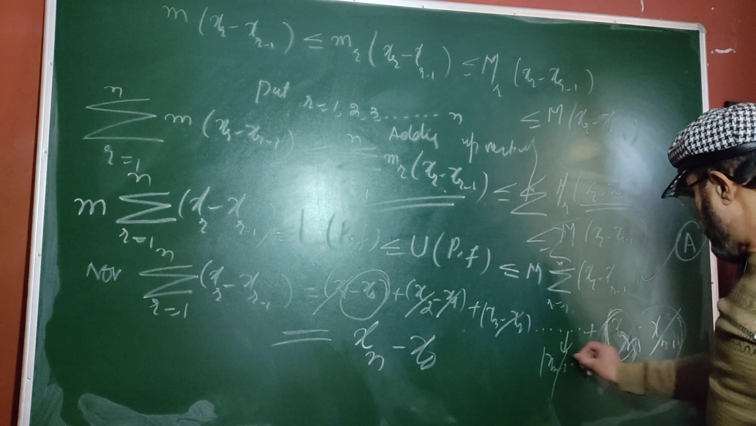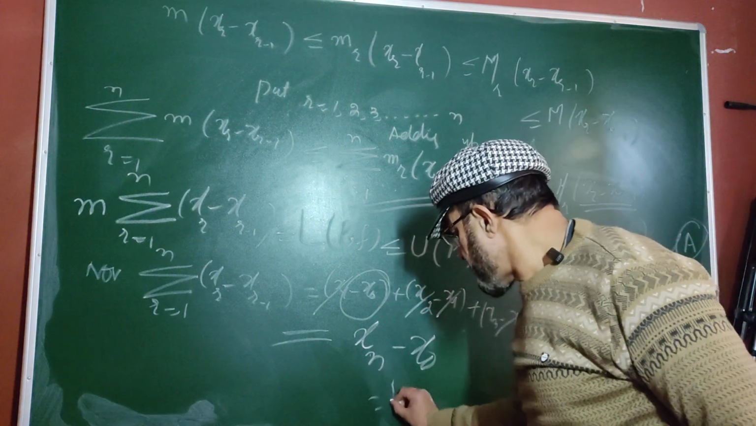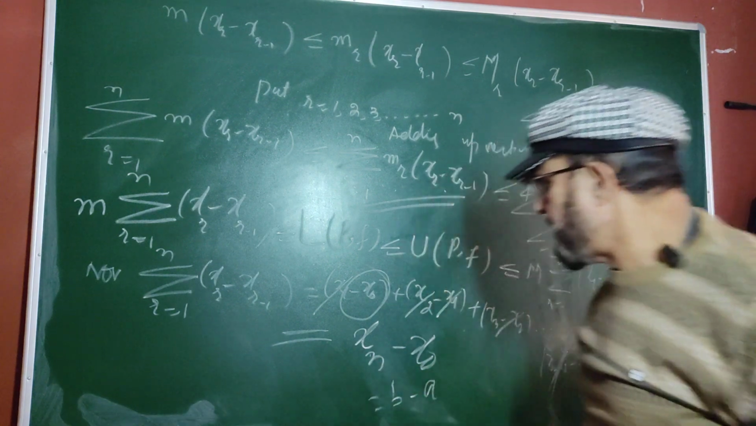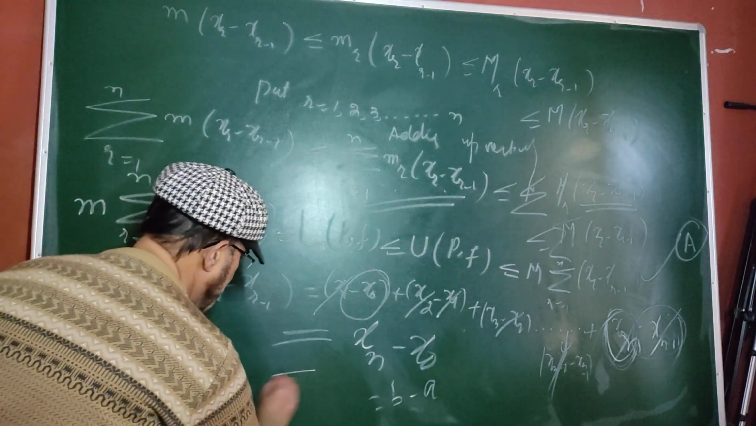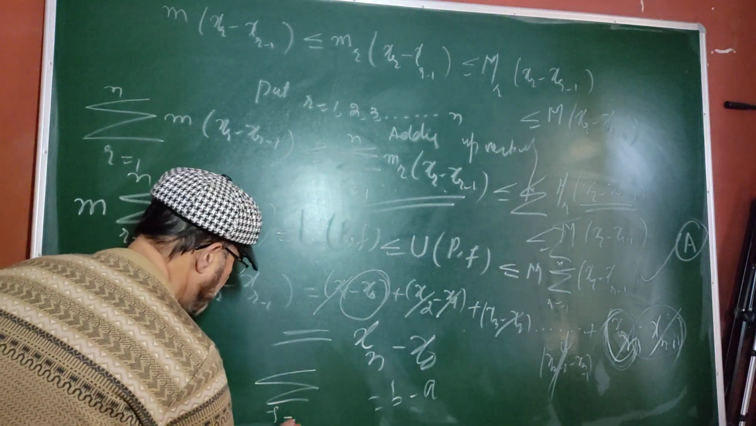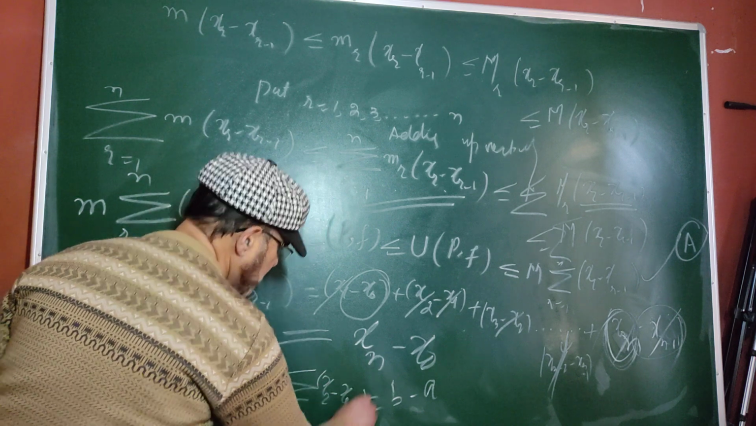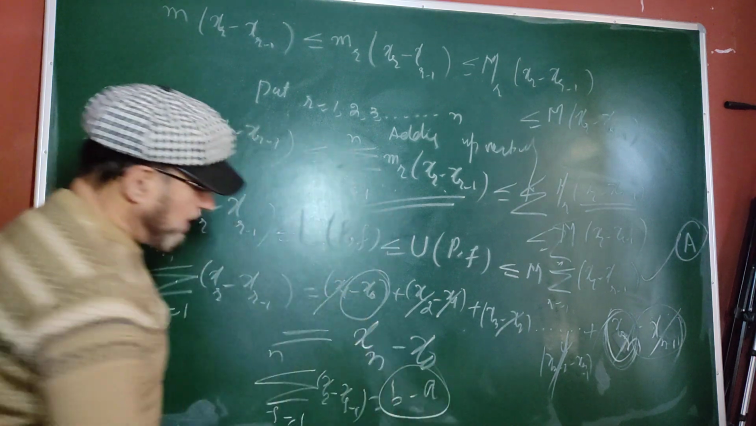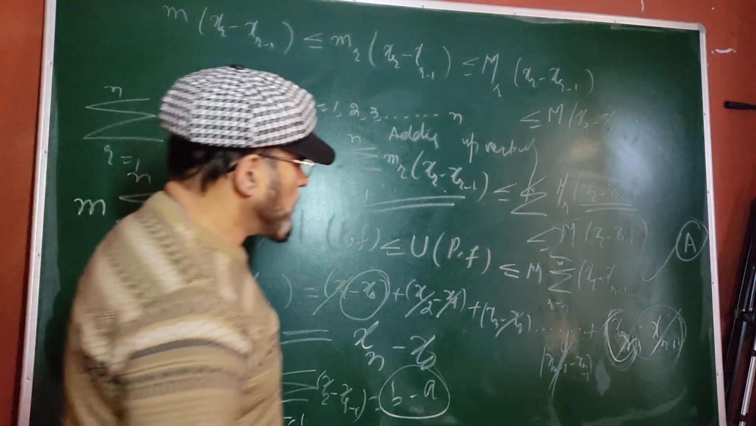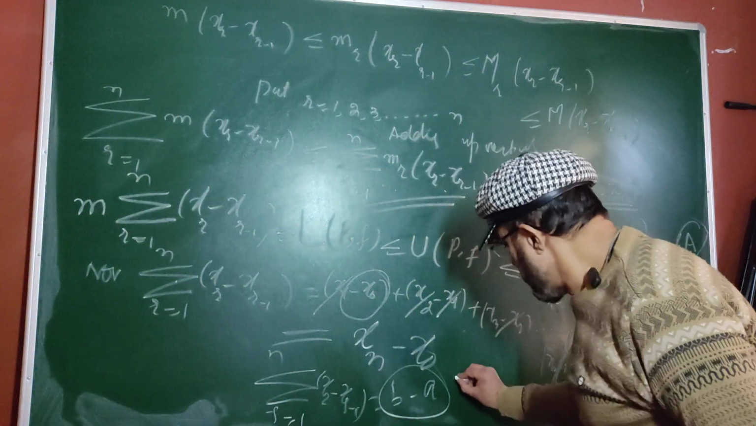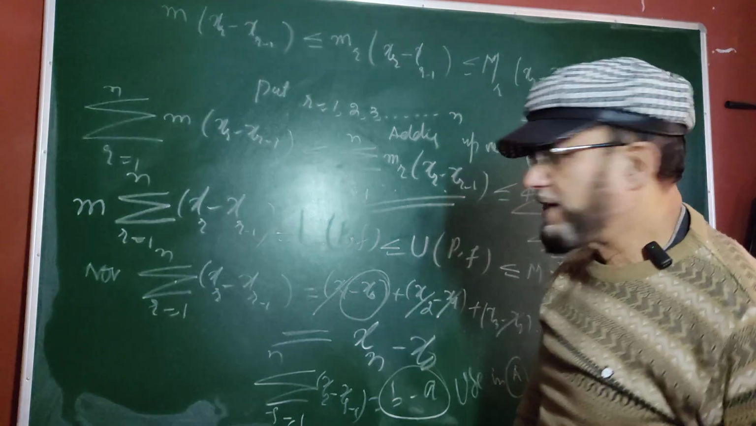Xn minus 1 will get cancelled with this xn minus 1. So what is this? This is your b, this is your a, b minus a. So I have got this thing, summation r running from 1 to n, xr minus 1 as b minus a. Now this b minus a I will be using in capital A.